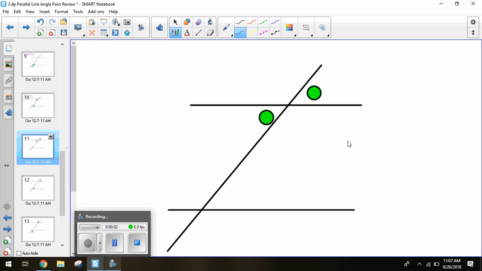Now, is that the vertical one? These are vertical, because I don't need this bottom line. I can still have those two angles if I cover this up. But we see they're across that intersection of each other. So these are vertical angles. Now we need to think. Are vertical angles congruent or supplementary? Congruent. Good job.